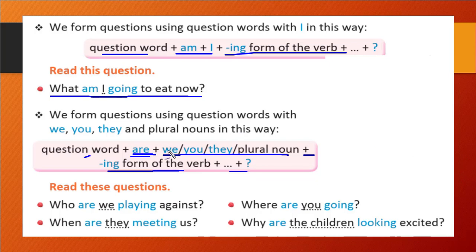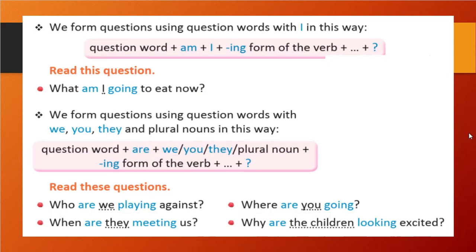So if a singular noun is there, then in place of are we will write is, and here he, she, it and a singular noun. If a plural noun is there, then we will write are and we, you, they, plural nouns. And if am is there, that time we will use I. That is the only thing to understand to form a question. You can read these questions: Who are they playing against? When are they meeting us? Where are you going? Why are the children looking excited? Let's see further how we can create these sentences. While doing the exercise, we will learn further.